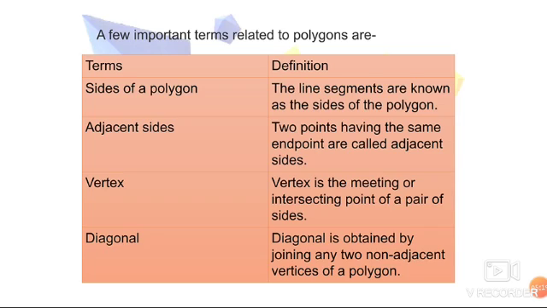If you take any pair of sides and if it is meeting at a common end point, then that point is called as a vertex. Next is diagonal. Diagonal can be obtained when two non-adjacent vertices of the polygon are joined. If you take one vertex and the opposite one which is not adjacent to it, then if you join both the vertices, it is called as a diagonal.